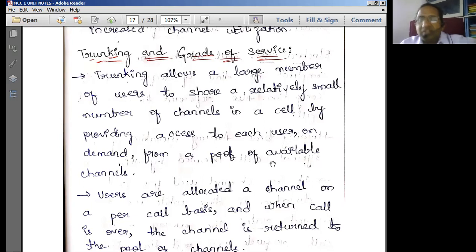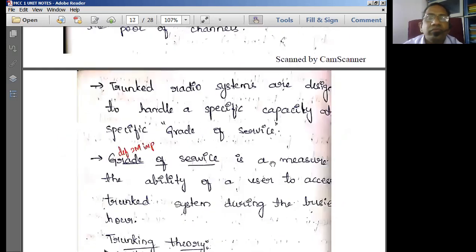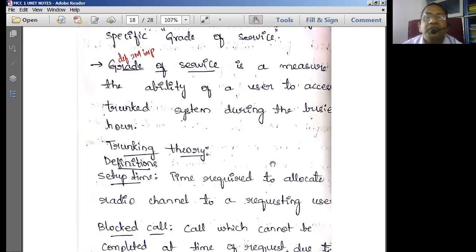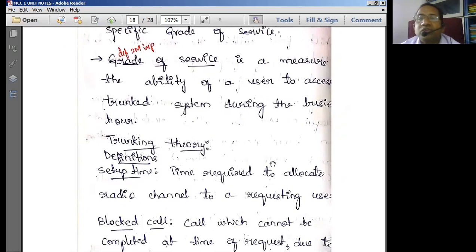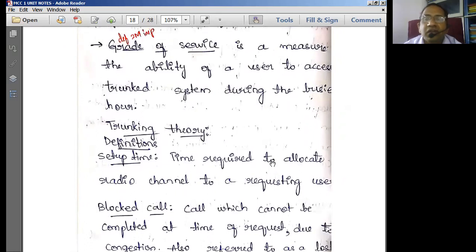The channels in a cell cannot be increased whenever we want, in comparison with the number of users using those channels. So to improve the quality of service, or to provide some grade of service to the user, you have to employ the trunking method. Using this method, we try to provide a very good grade of service to the user. So grade of service is basically a measure of the ability of a user to access the trunked system during the busy hour.